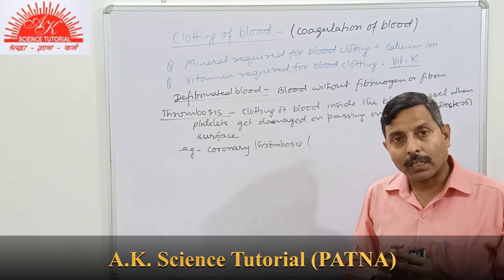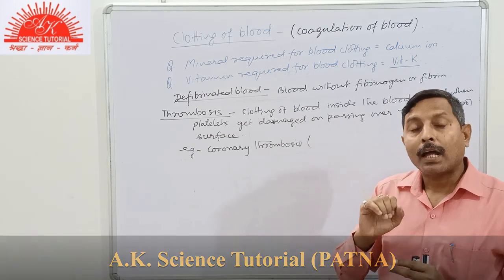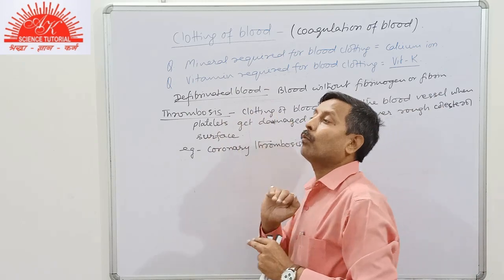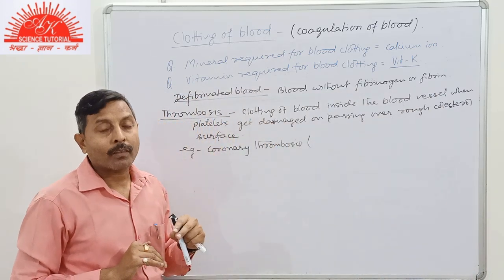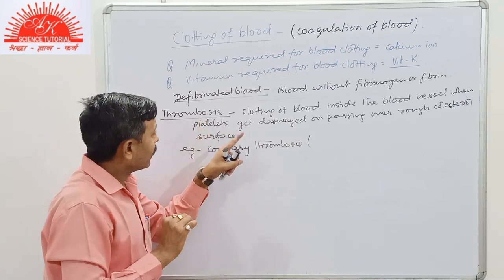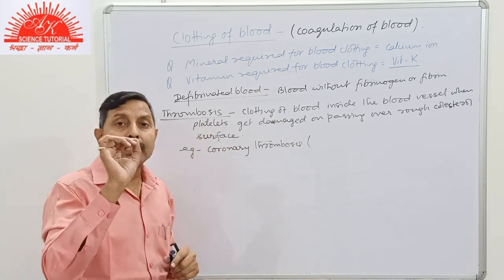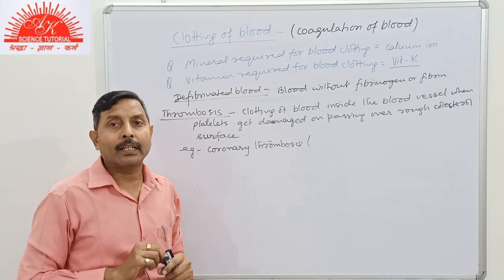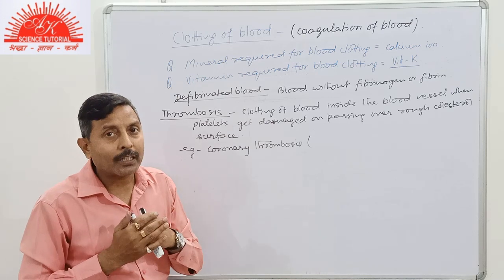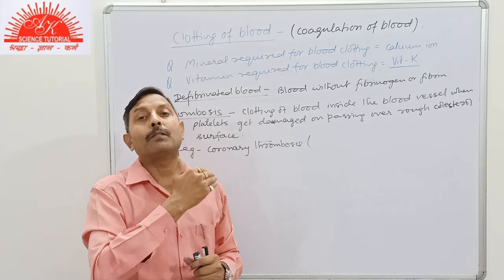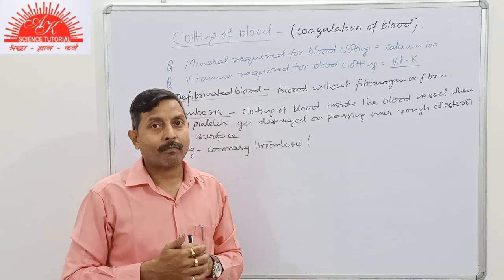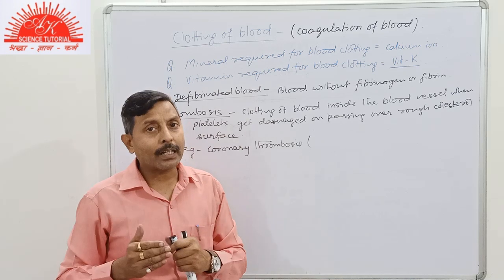The surface becomes rough, the blood vessel becomes narrow, and platelets while passing over them get damaged and initiate blood clotting. If this clotting takes place in a smaller branch of the coronary artery, then a smaller portion of heart muscles will not get oxygenated blood. It appears as mild chest pain, that is, a mild heart attack.